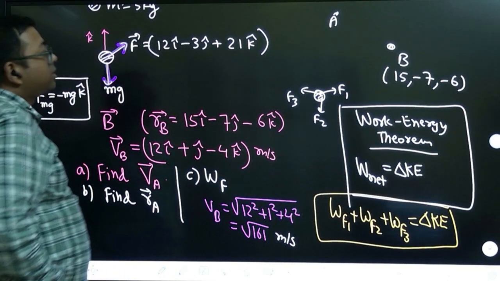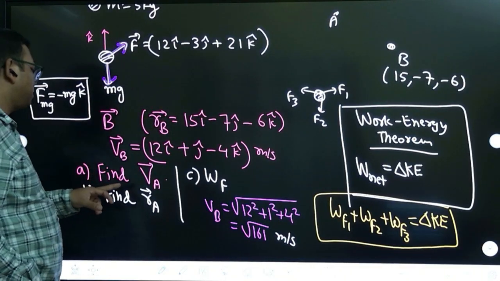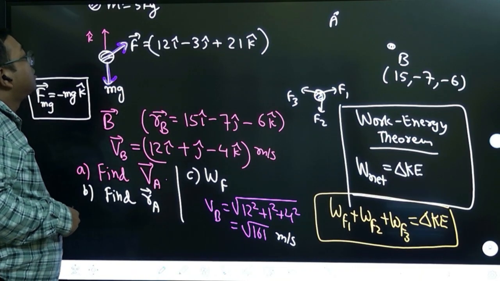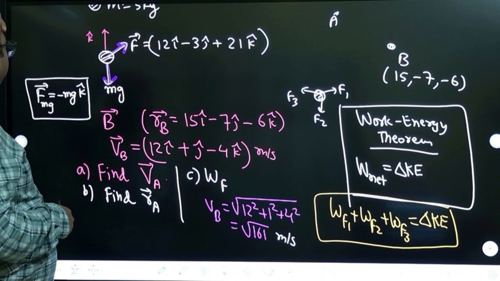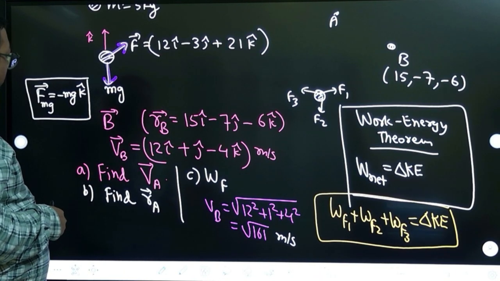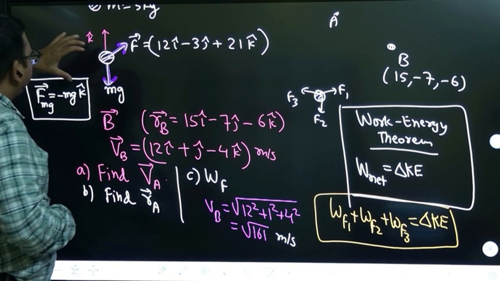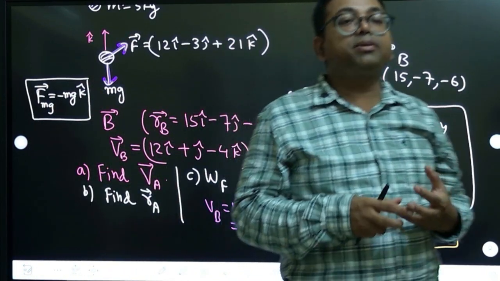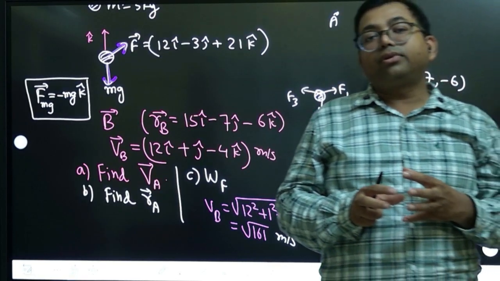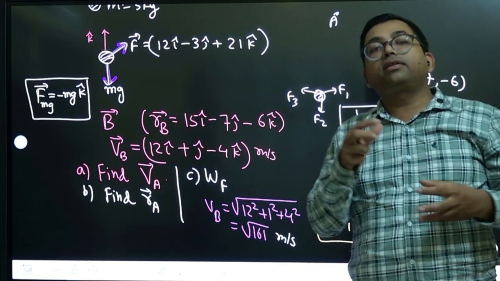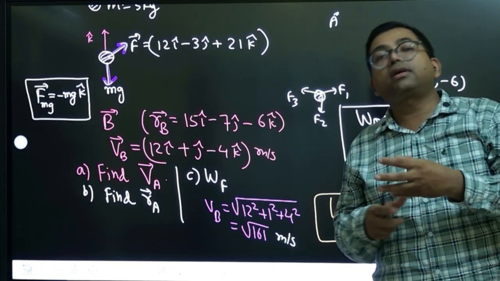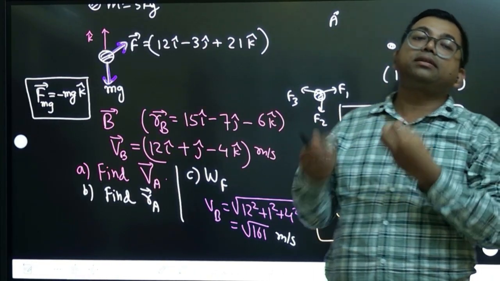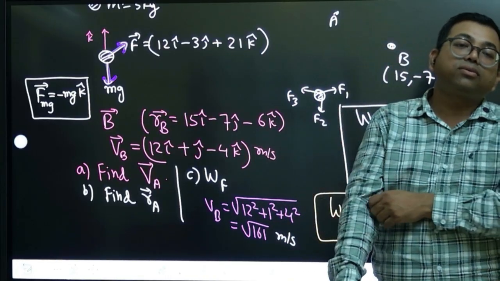So let us apply this work energy theorem, because first part they are asking the velocity vector also. Do you have any idea how to calculate? Anyway, let us not go by this theorem, let us think basic, because basic calculations we can do. We can add both the forces and find the net force. Once you find net force, you can calculate acceleration. Once you calculate acceleration, you can use the formula V equal to U plus AT.